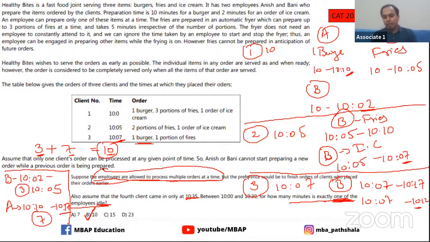All right, guys. Any doubts here? Karan, Gauri, are you guys clear with the entire explanation? Just let me know. All right. Good to see that.